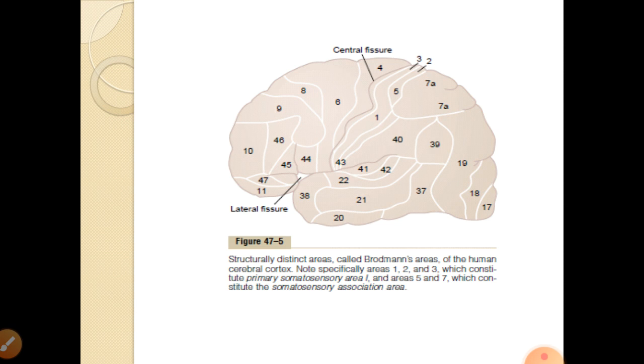In Wernicke's area, the sensory area where the parietal, temporal and occipital cortex join together, there are two areas, area 39 and 40. Broca's area includes areas 44 and 45. So depending on the histological structure as well as the cytological structure, and added to that the functional aspect, these are the distinct areas given by Brodmann, which are numerically divided.